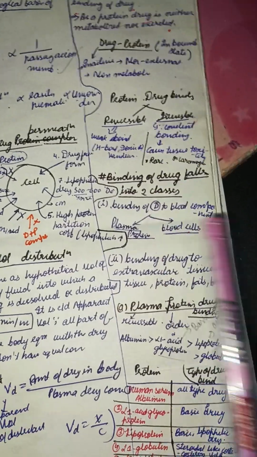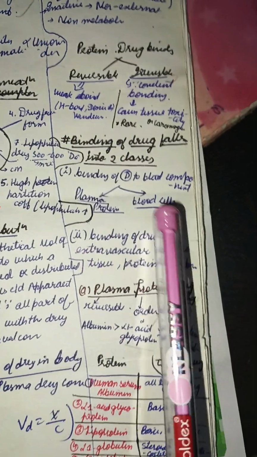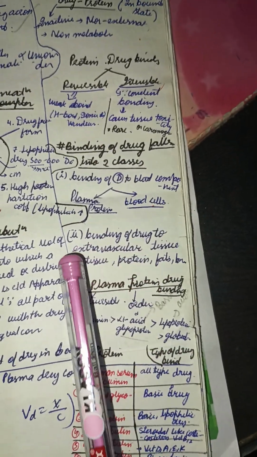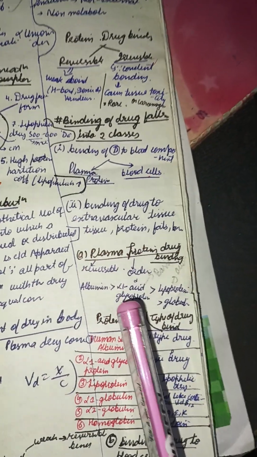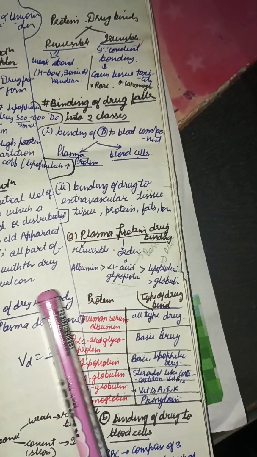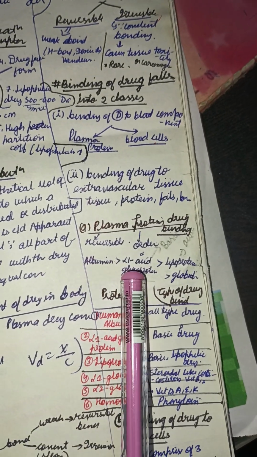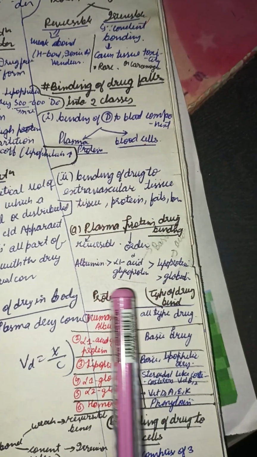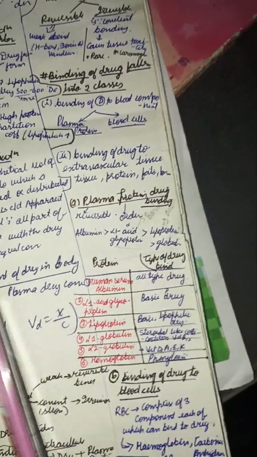Now the drug can bind to plasma protein, and can bind to the blood cells as well, as well as binding to the extravascular tissue or tissue protein. Plasma drug binding is reversible binding. The binding order is first of all albumin, then alpha-1 acid glycoprotein, then lipoprotein, and the last one is globulin. This is the binding order.